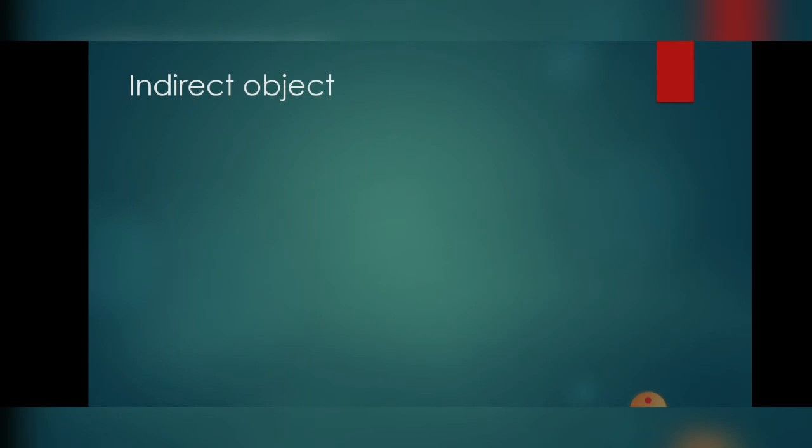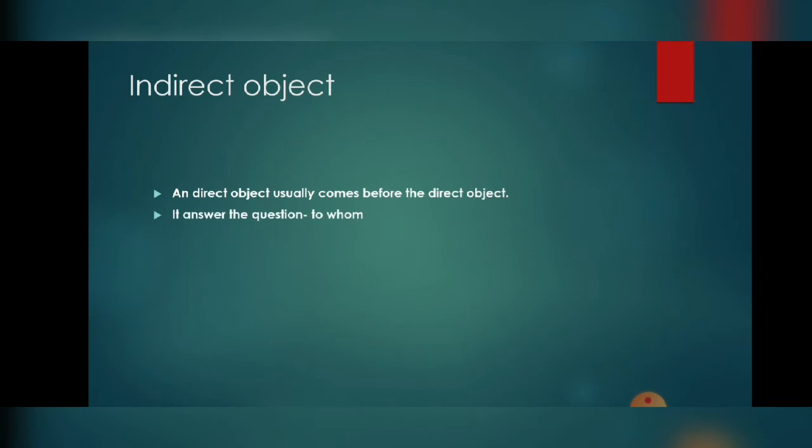Now we will talk about the indirect object. The indirect object usually comes before the direct object. We have to make a question for the indirect object using to whom, for whom, or for what.